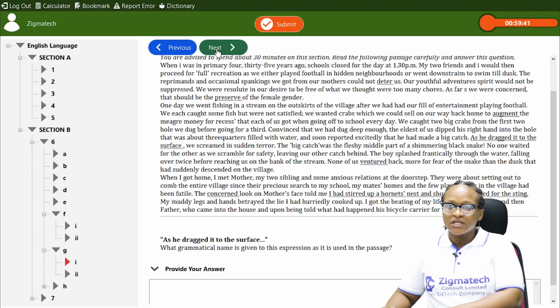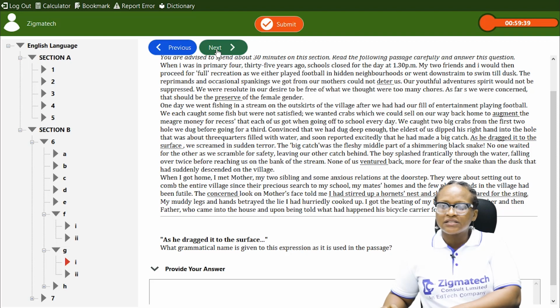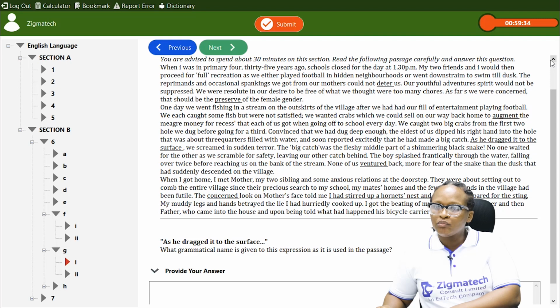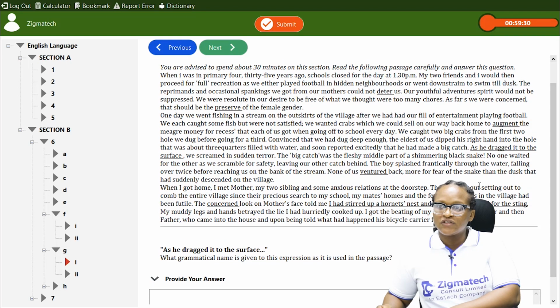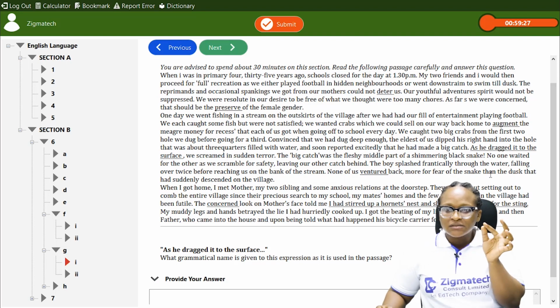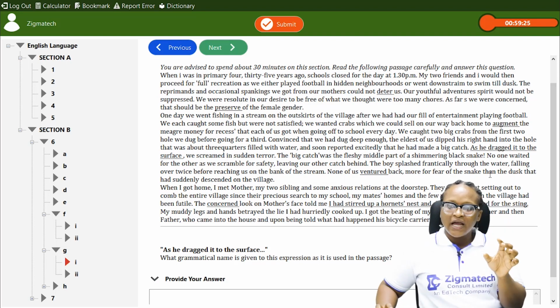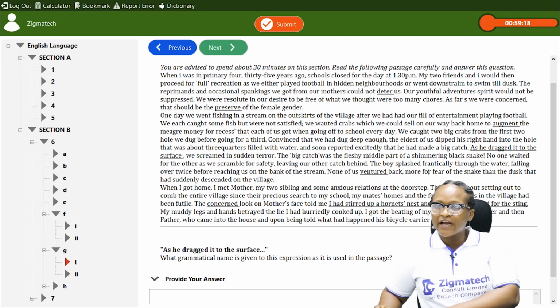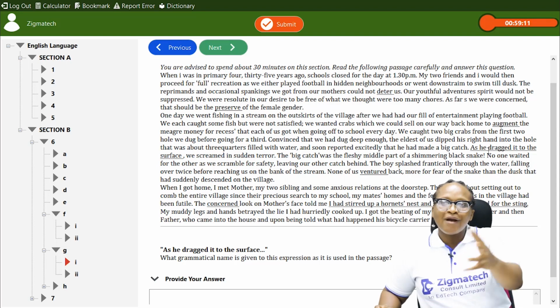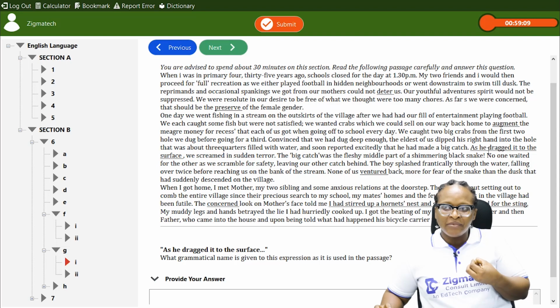Alright, this one says what? As he dragged it to the surface. I have to find where it is in the passage because that will help me identify my function. Without that, I can't do justice. Okay, I've seen it in the passage. So as shows what? Time. Alright, so as he dragged it to the surface, what happened? I need to find what happened as he did the work. So you can see it's another fronted adverbial. As he dragged, that's an action.